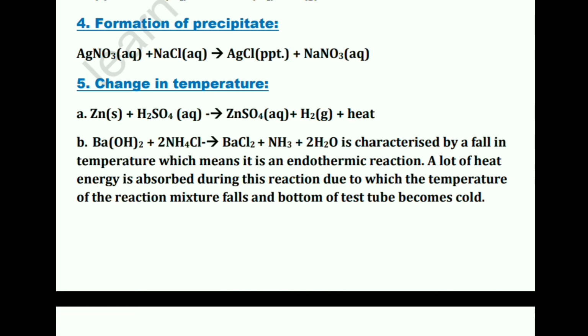Generally, the reactions which evolve heat are considered exothermic reactions, and the reactions which absorb heat are considered endothermic reactions. When you're absorbing heat, the end result is a fall in the temperature of the reaction mixture. A lot of heat energy is absorbed during this reaction, due to which the temperature of the reaction mixture falls and the bottom of the test tube becomes cold. And this is what I explained to you.